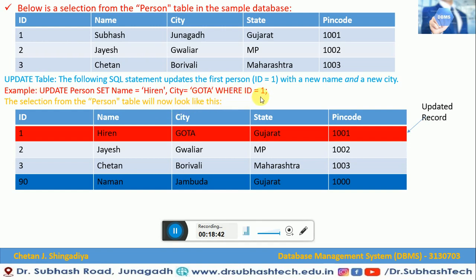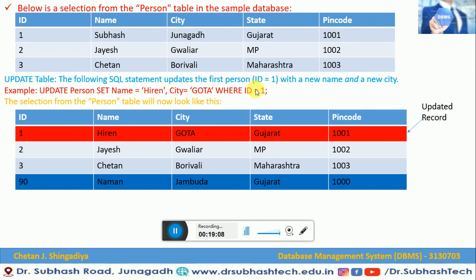That syntax will find where ID is equal to 1. So it will find this column first. Then it will replace the city Junagadh with Gotha, and Subhash with Hiren. So this is how it will be replaced. After performing this command, your table will look something like this. This is how Subhash will be replaced with Hiren, and Junagadh will be replaced with Gotha.